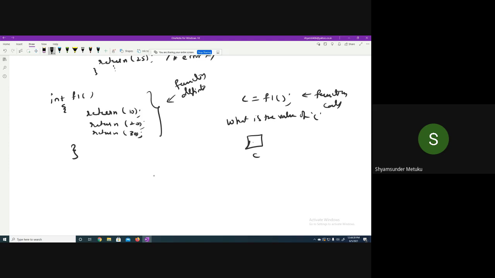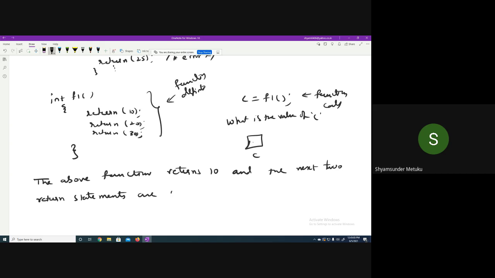In that case, what is the value of c? 10. Very good. The above function returns 10 and the next 2 return statements are skipped. Is it clear?